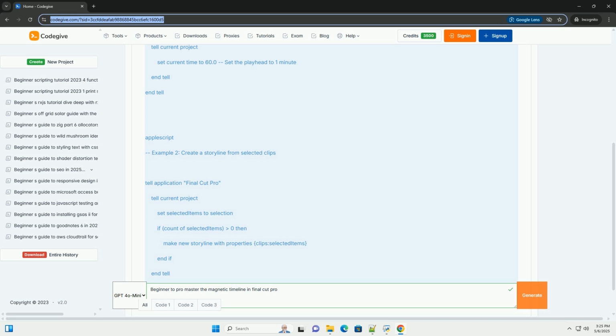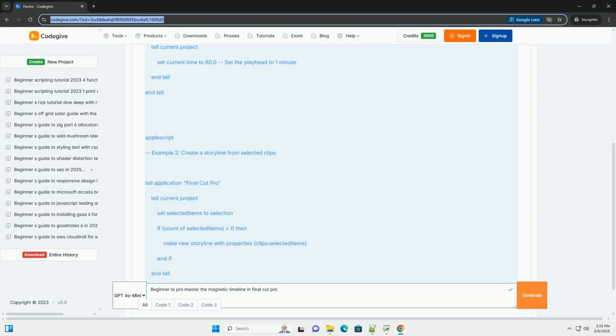How to use AppleScript with Final Cut Pro. 1. Open Script Editor. Open the Script Editor application, located in /Applications/Utilities/. 2. Paste the script. Paste the AppleScript code into the script editor window. 3. Run the script. Click the Run button, or press CMD+R, to execute the script.